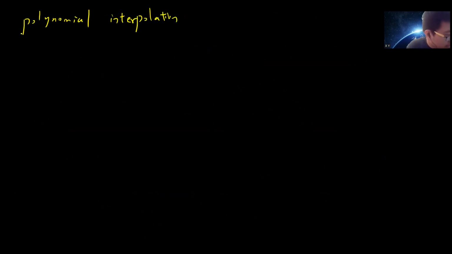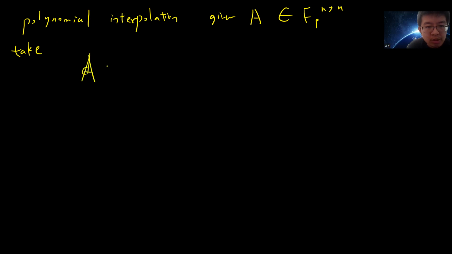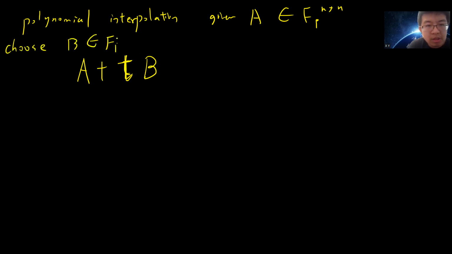The idea is that somebody gives you A, an n by n matrix. Then you define A plus TB, where B is chosen uniformly at random.